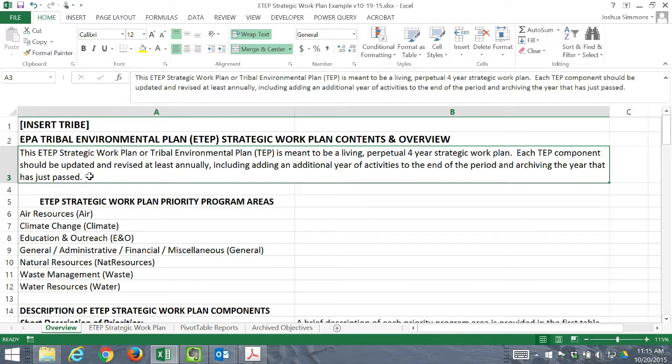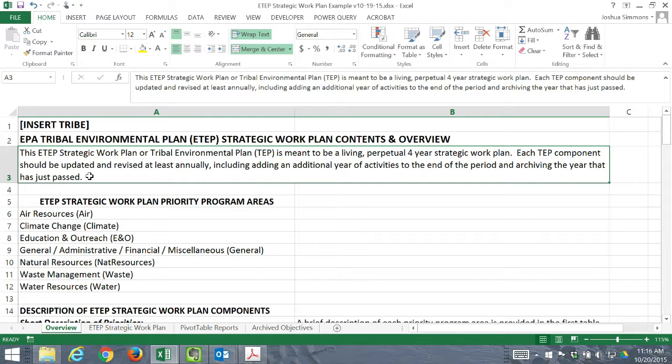Each TEP priority program area should be updated and revised at least annually, including adding an additional year of activities to the end of the period and archiving the year that has just passed.